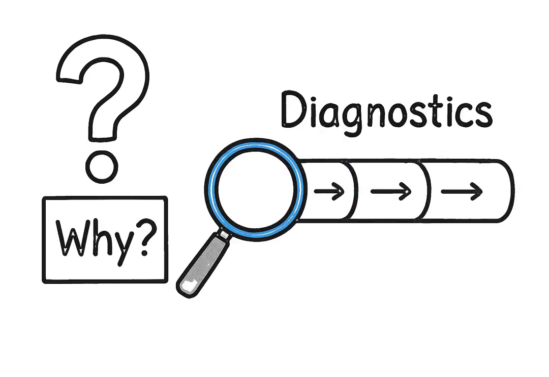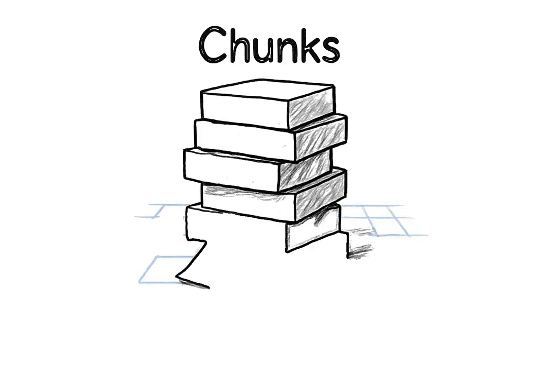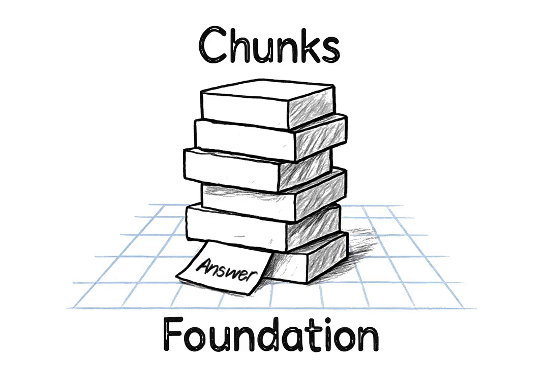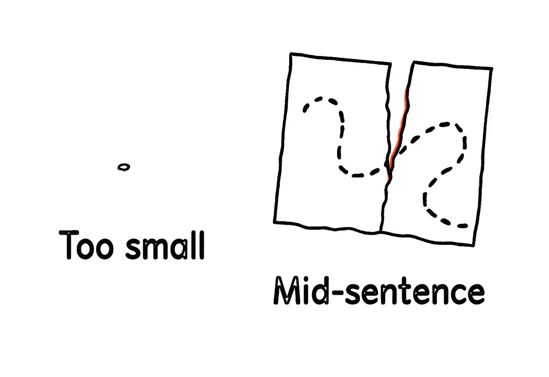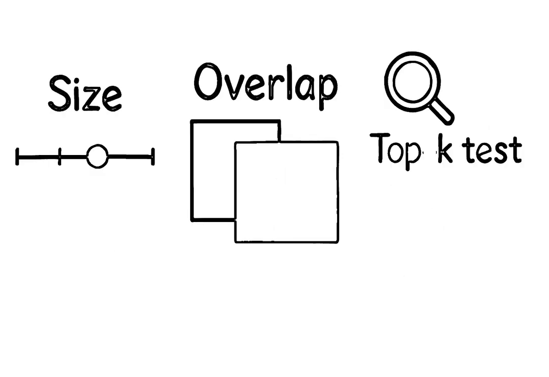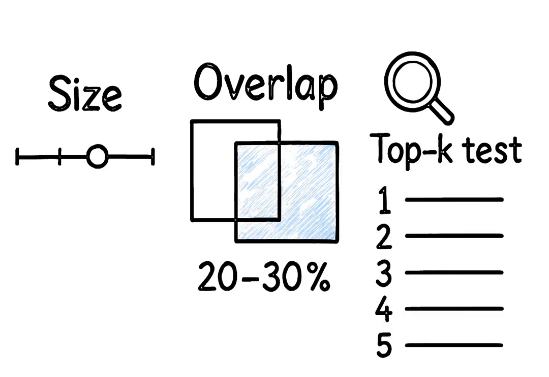Let's run the diagnostics. First suspect, your data chunks. They're the foundation. If they're too big, the right answer gets buried in noise. Too small, and crucial context is lost. A chunk cut mid-sentence is like a torn-up map, useless. The fix isn't complicated. Experiment with sizes. Add some overlap between chunks so context bleeds through. Test your retrieval before you blame the AI.